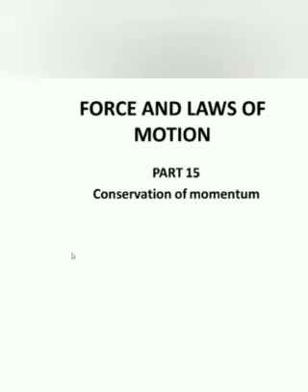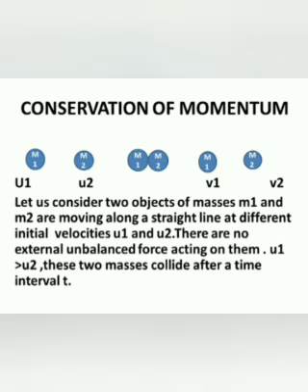Force and Laws of Motion, part 15, topic: conservation of momentum. Let us consider two objects of masses m1 and m2 moving along a straight line at different initial velocities u1 and u2. There is no external unbalanced force acting on them. u1 is greater than u2. These two masses collide after a time interval t.